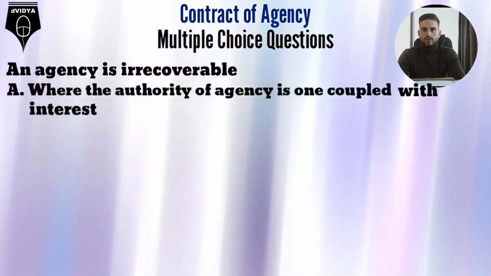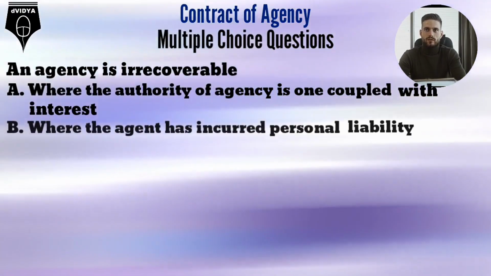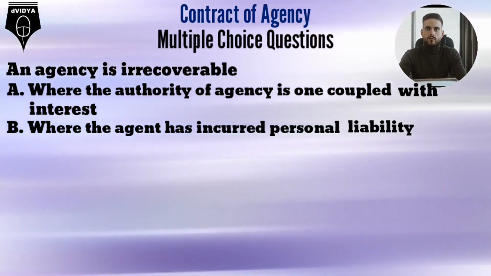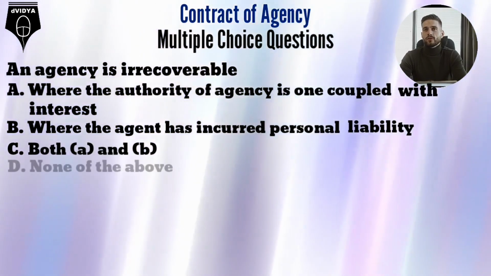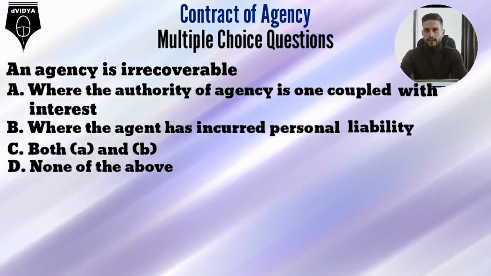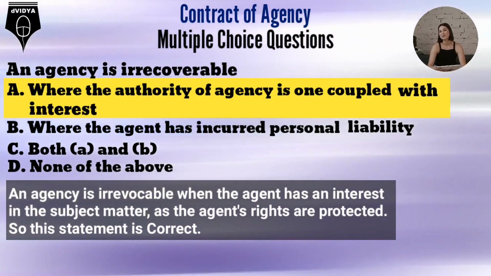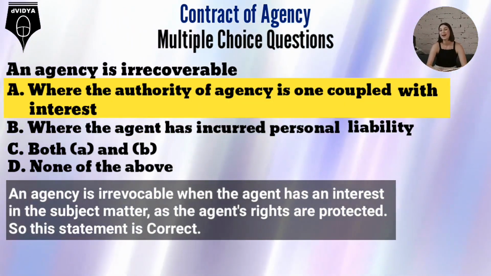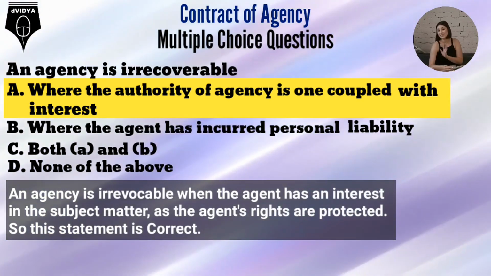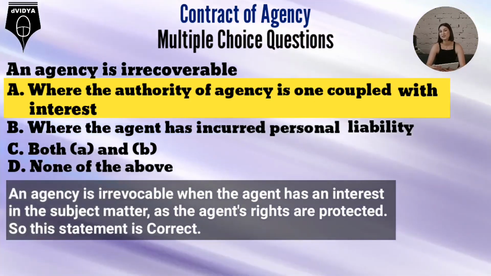A. Where the authority of agency is one coupled with interest. B. Where the agent has incurred personal liability. C. Both A and B. D. None of the above. Option A. Where the authority of agency is one coupled with interest. An agency is irrevocable when the agent has an interest in the subject matter, as the agent's rights are protected. So this statement is correct.